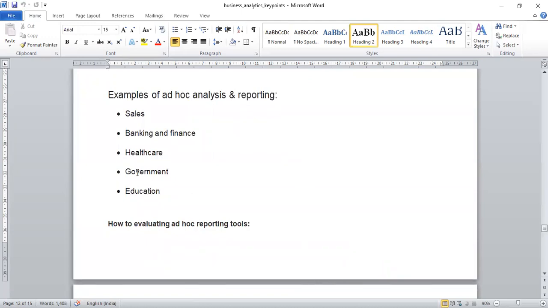Sales, banking and finance, healthcare, government and education. Suppose in the case of sales, ad hoc analysis can help sales organizations on trends and how they impact sales. For example, ad hoc analysis reports can show how an event, like a festival, influences sales at a particular point in time or over a specific time frame. Users can dig into any aspect of the sales process that is slowing the sales cycle.